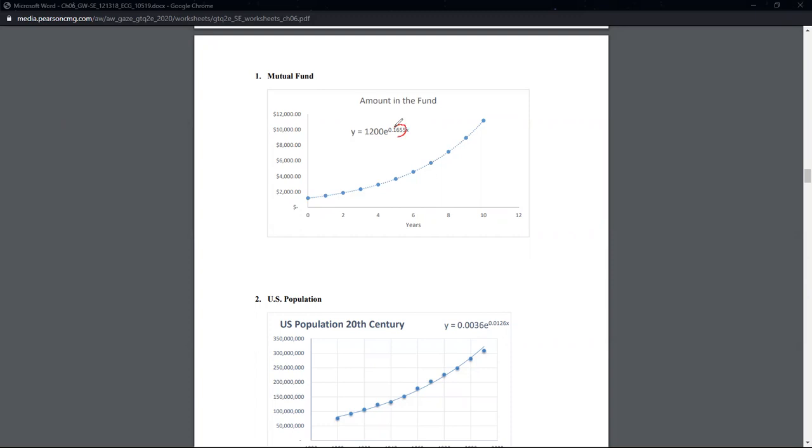So this right here is the k. The number in the exponent, when you see an e as a base, that's the k. So we know that k is equal to 0.1655. It's cookie cutter, because the model is y equals an initial amount times e to the kx. E to the k is the growth factor, k is the growth rate. Remember, rates are not factors.